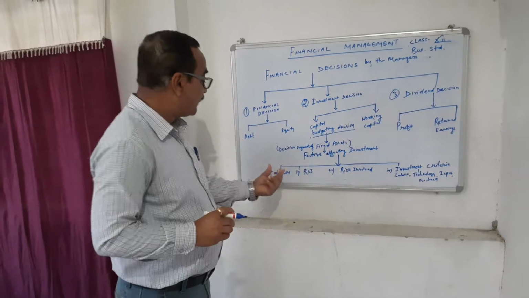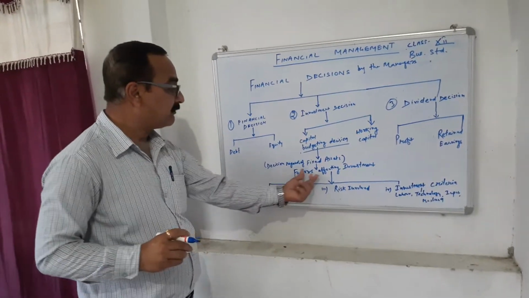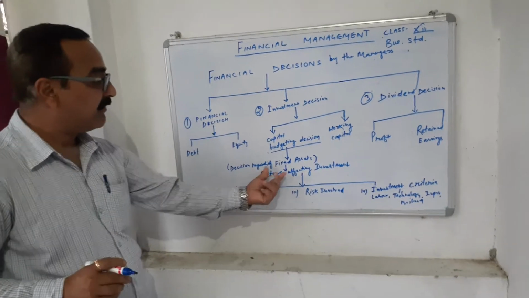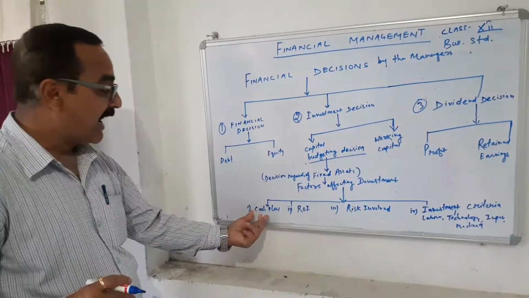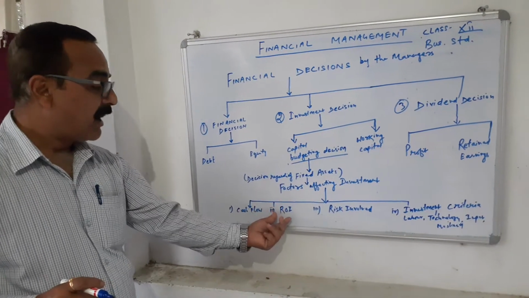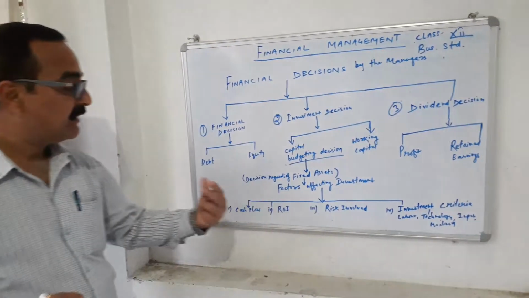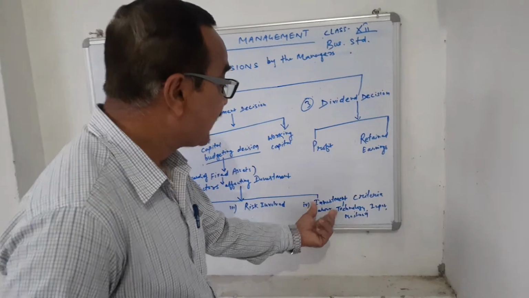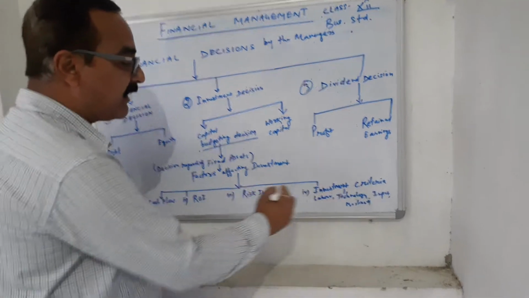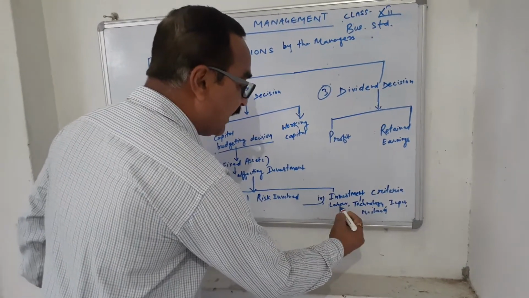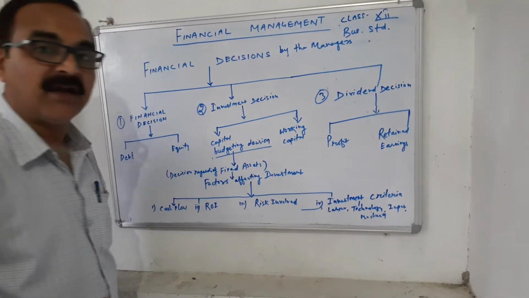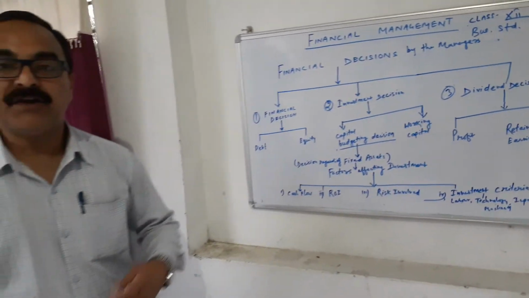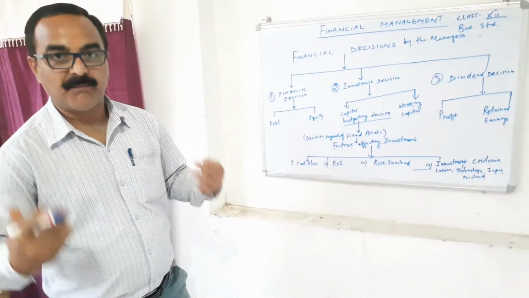Now, the factors affecting the investment decisions are cash flow, ROI, that is return on investment, then risk involved, then investment criteria. Under the investment criteria, we focus on labor, technology, input, and the machinery used by the company.